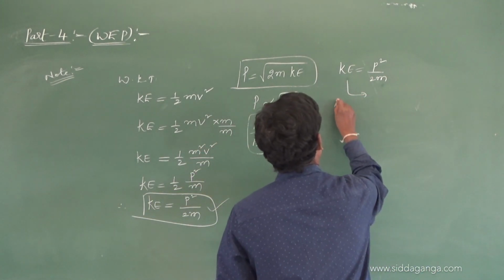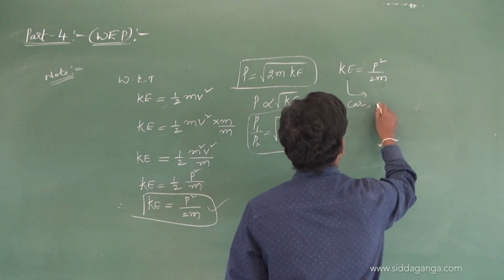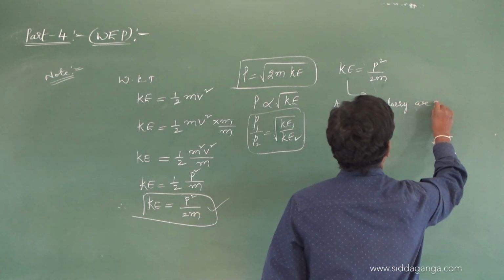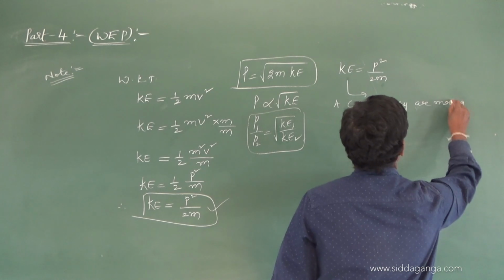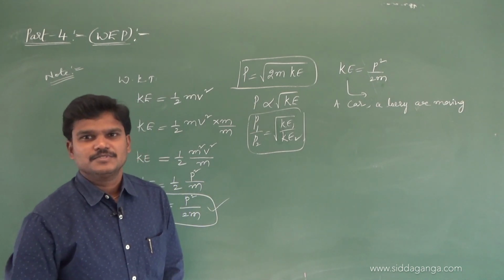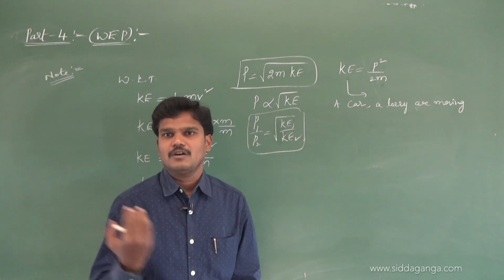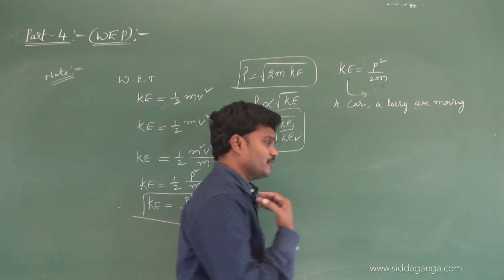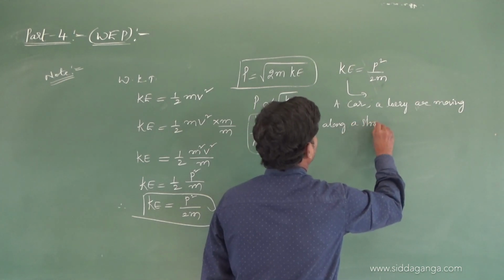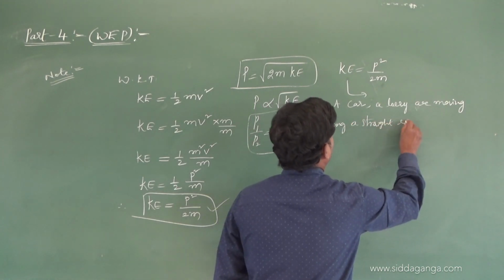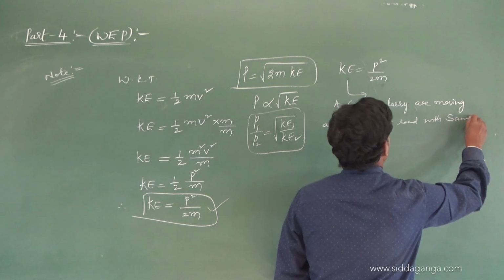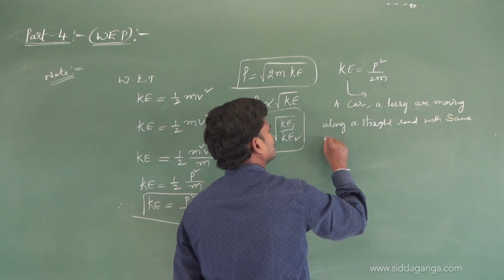Suppose a car and a lorry are moving along a straight road with the same kinetic energy.